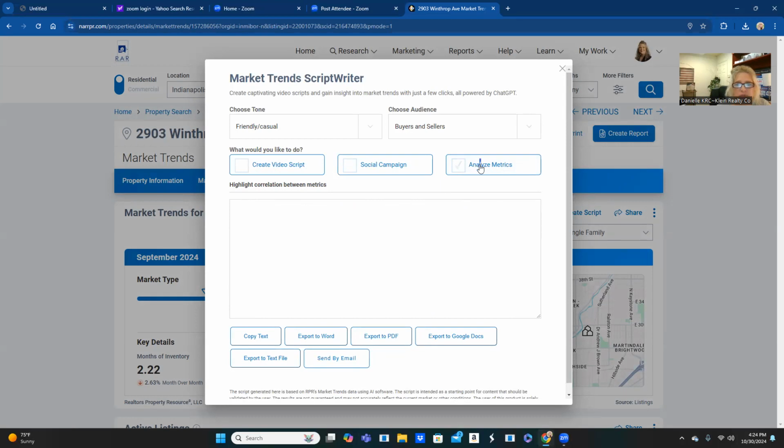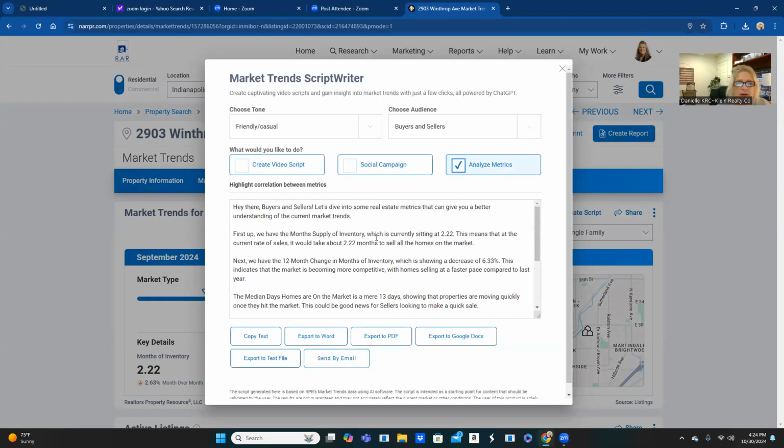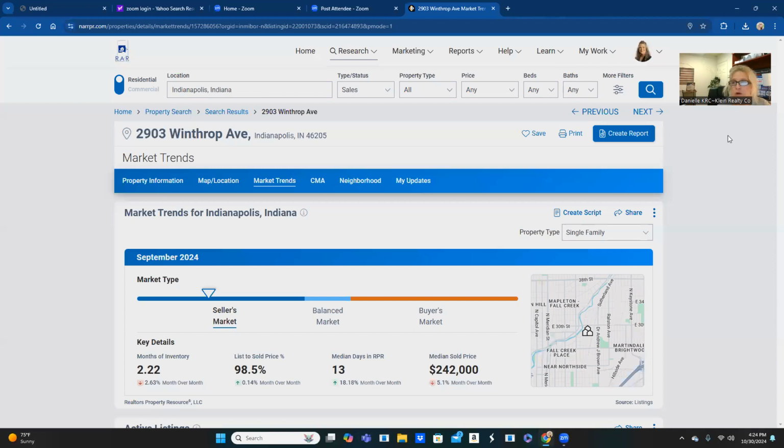And if we do the same type of analyze metrics here, you're going to see how I changed it up. Same numbers, but "Hey there, buyers and sellers. Let's dive into some real estate metrics that can give you a better understanding of the current market trends. First up..." All right, so it really depends on what your personality is like, of which type of tone you're going to use. I personally like to use the one that's engaging or conversational.